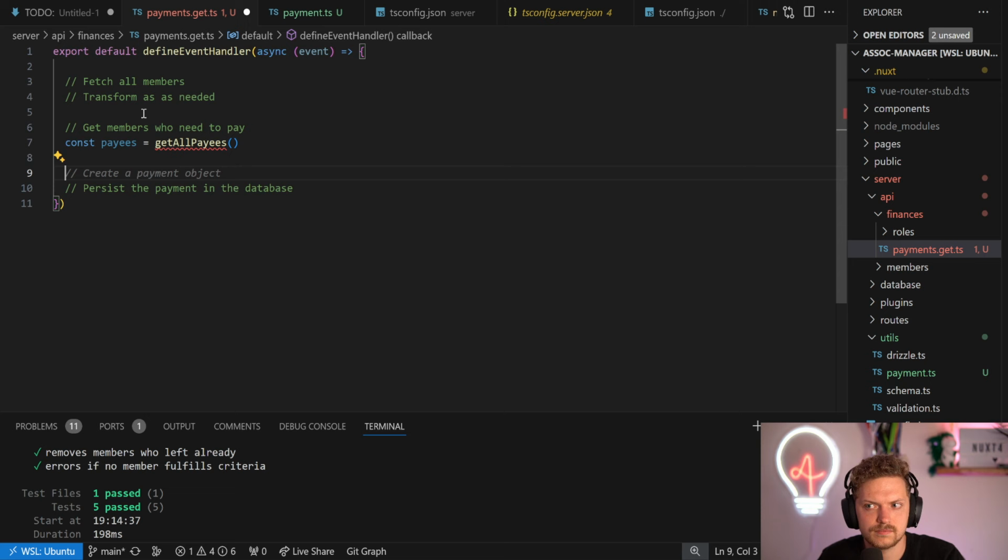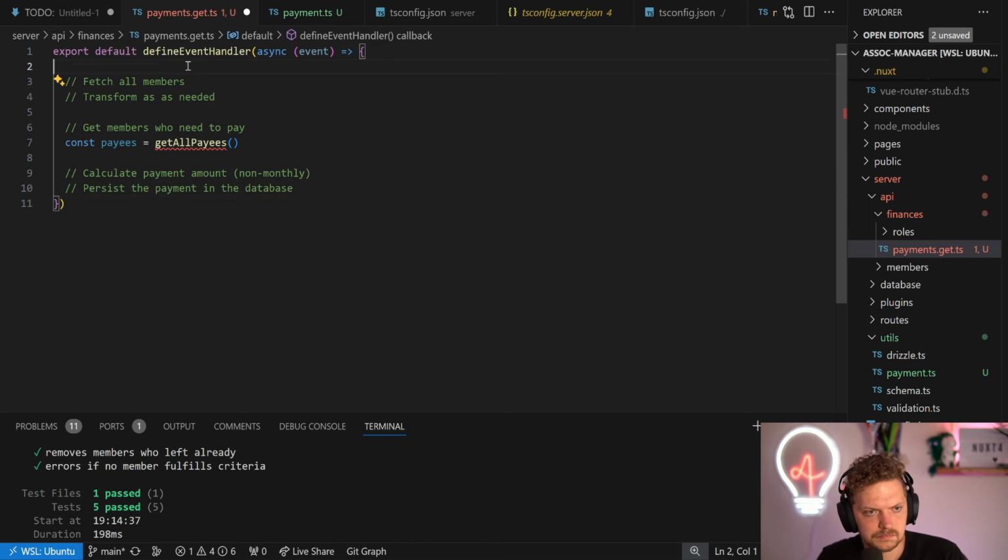And we probably have to calculate the payment amount, because for non-monthly, and then we can persist it, and then we're pretty solid there.